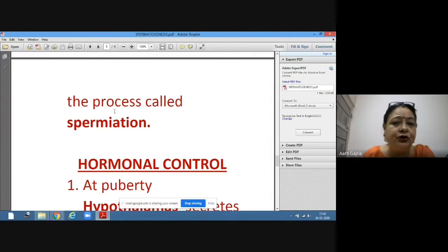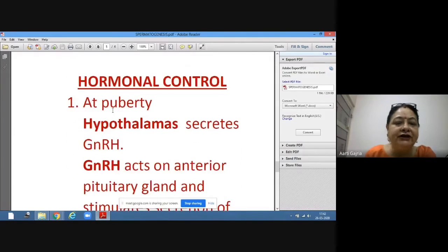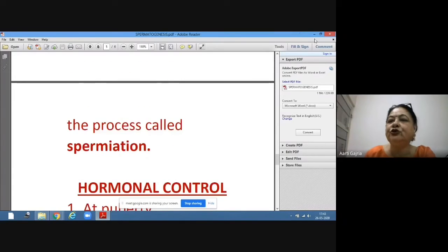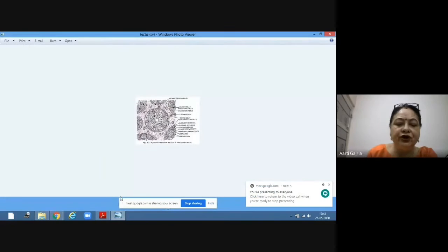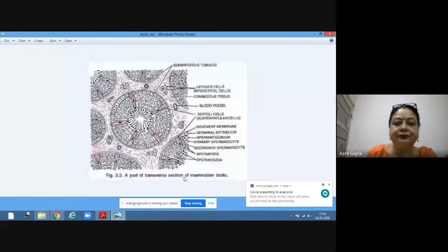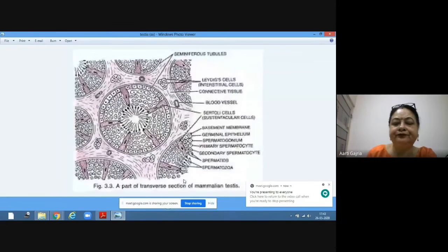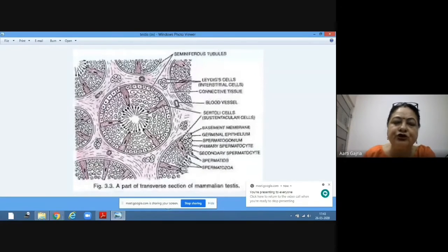Now, as I told you, all these processes are under hormonal control. So now we will see what are the hormones which are controlling the process of spermatogenesis. But before that, let me show you the diagram so that it will become more clear. First of all, just see this diagram. Can you see it? I showed you yesterday. Yesterday also we have seen this.